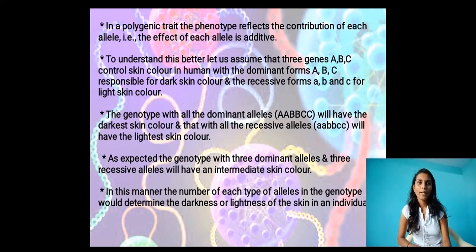The conclusion of this inheritance is that the number of each type of allele in the genotype determines the darkness or lightness of the skin in an individual.